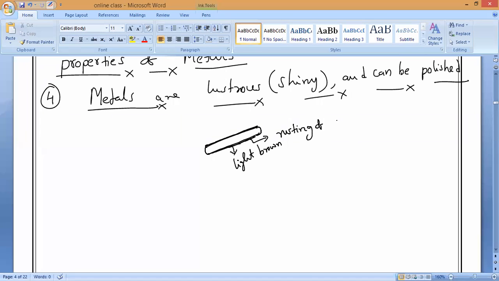In Telugu we say tuppu. In Tamil, what do we say for rusting?